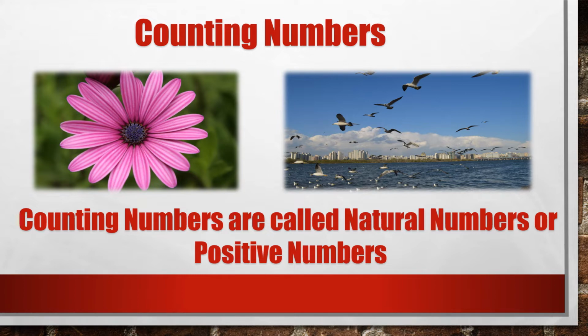And we often used to say, okay, do the counting, right? At that stage, we did not know that they are called natural numbers. But now we know that counting numbers are called natural numbers or also positive numbers.